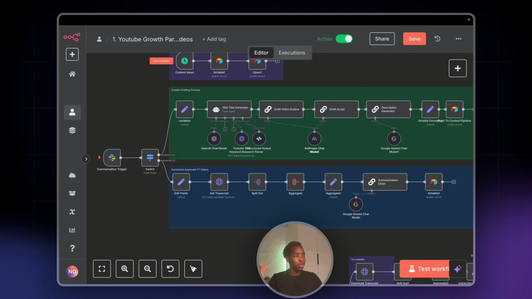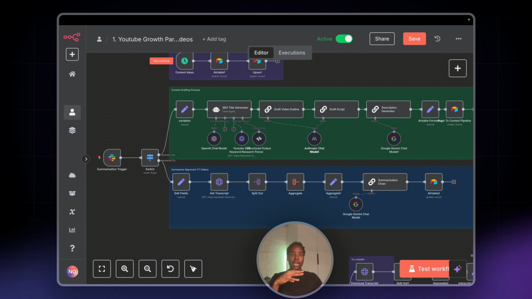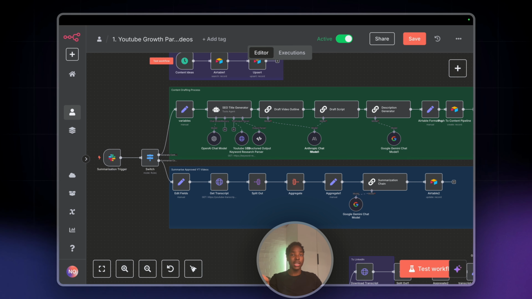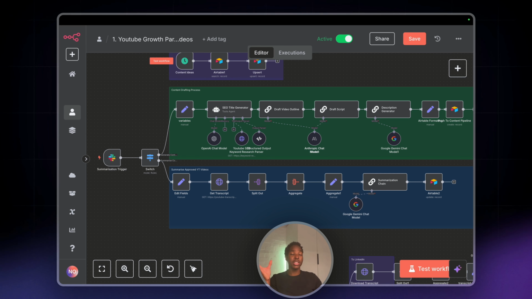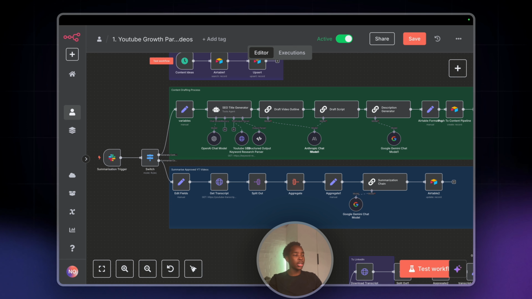Okay, so once we get the best performing videos and the video ideas, in the Airtable I've got a separate sheet for those. If I choose that I want to summarize the video based on the title and the creator, and I believe that's a good video idea that I can actually add some value onto, I just summarize the video to see what they were talking about, and I use that as a bit of a foundation to create my own content. So once the summarization trigger comes in, we summarize the approved YouTube videos.